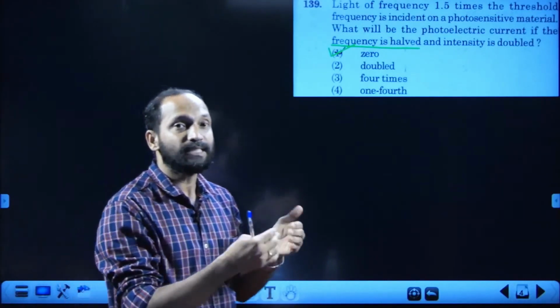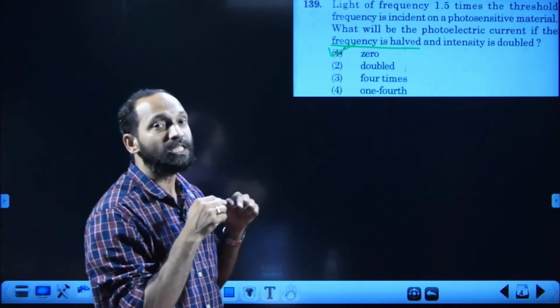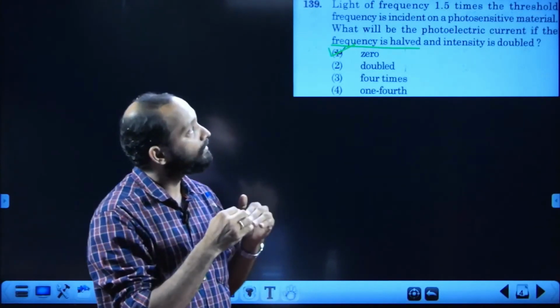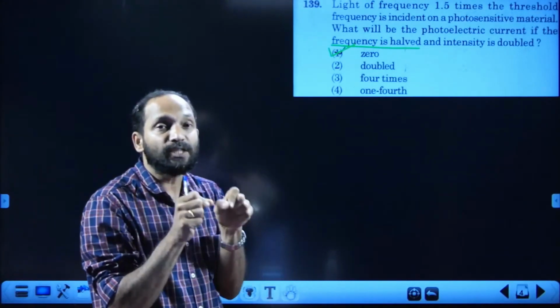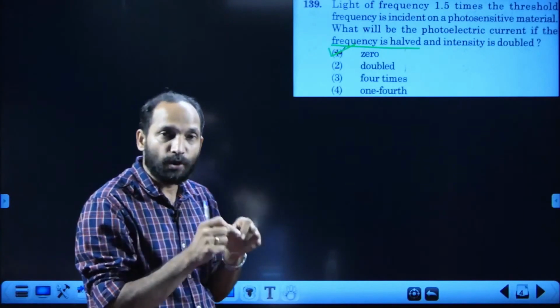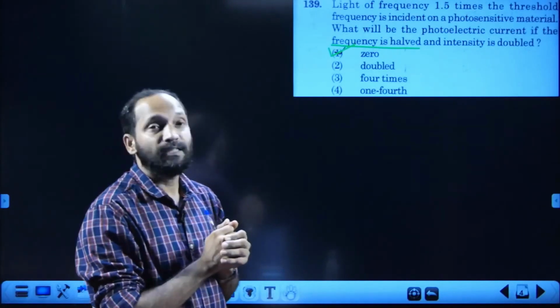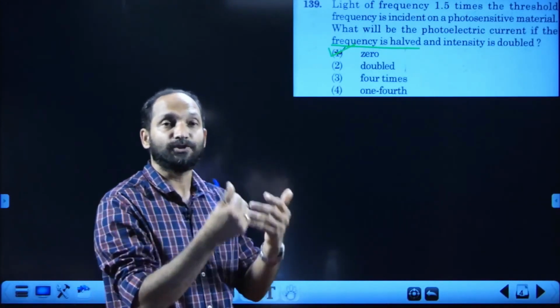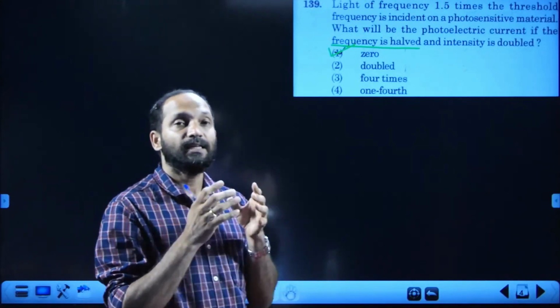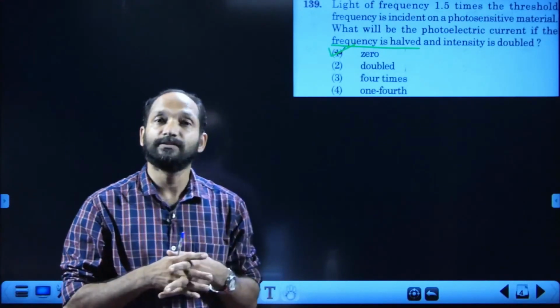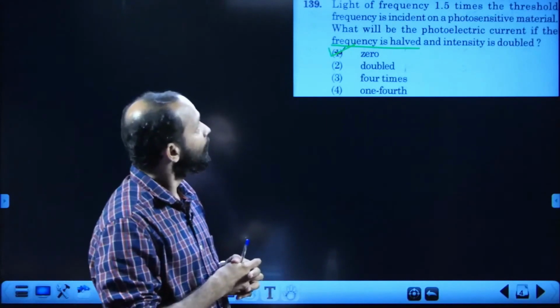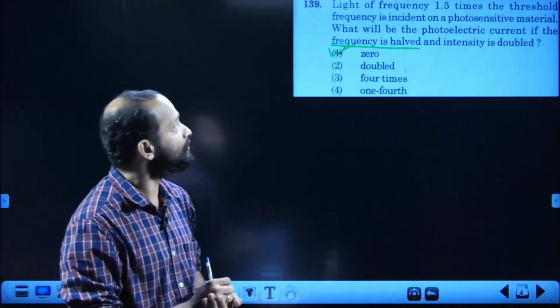That means when frequency is halved, the incident frequency would become 0.75 times the threshold frequency. That means the photoemission is not taking place, as Einstein's photoelectric equation will not be justifiable here. Okay, then the answer must be the first option, 0.